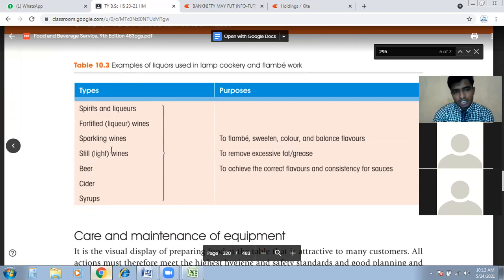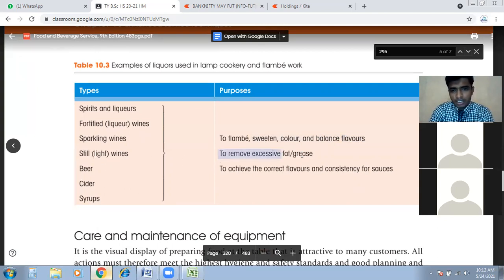So why do we use these liquors? To create a sweetening effect, and to create a particular color. When we burn that particular dish, it gets a different color, right? A roasted color, or a golden color, or if we do it intensely, it will turn black. So when we use flambe, we balance color and we balance flavor.